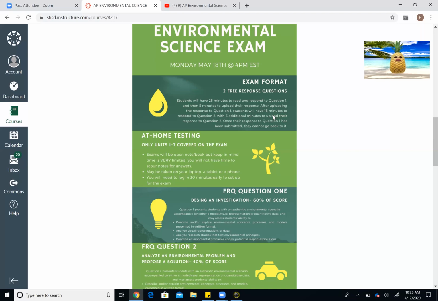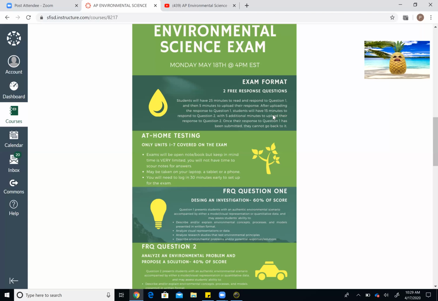So once you're able to log in, and they do recommend that you log in early, they want you to log in about 30 minutes early to allow yourself time for any glitches or just to get all the forms filled out. You will have received a ticket by that time. An email will come to you, and you will have some way to enter into the testing environment. And so that 30 minutes prior to the time that the test starts is going to be utilized by just getting set up. So we don't want to be frantic at the test time trying to get it all done.